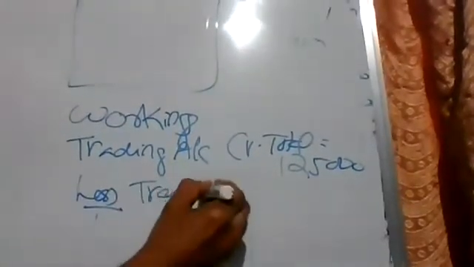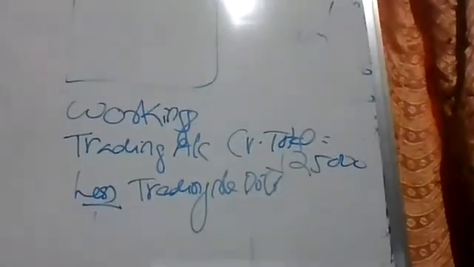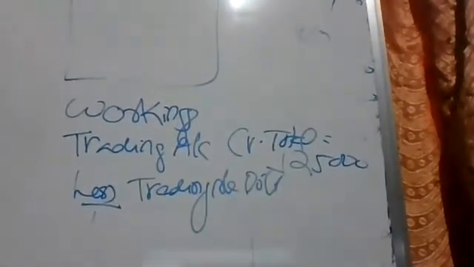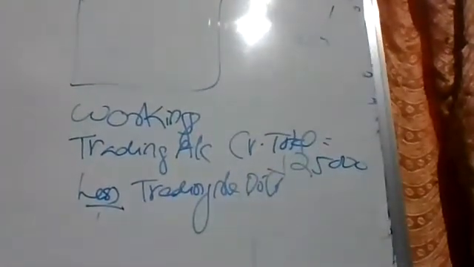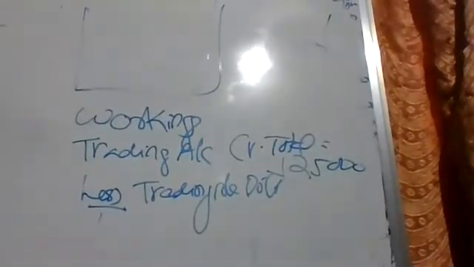Then less trading account debit total. That is also known from the journal entry. What's the debit total? See, we passed from the journal entry, trading account debit to opening stock, to purchase, to wages, to freight inwards. And trading account was debited with how much amount?